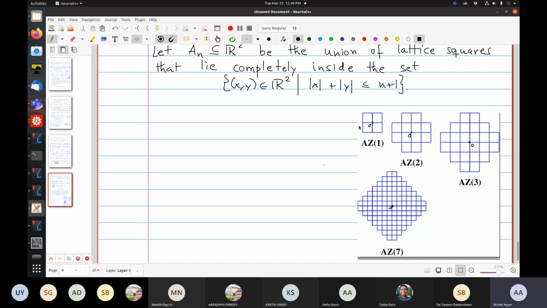this square which is oriented at 45 degrees. So here it lies like that, inside this. These other lattice squares are only partially there, so that's why they're not included. Okay, so this is A_n, and we want to consider domino tilings of A_n.